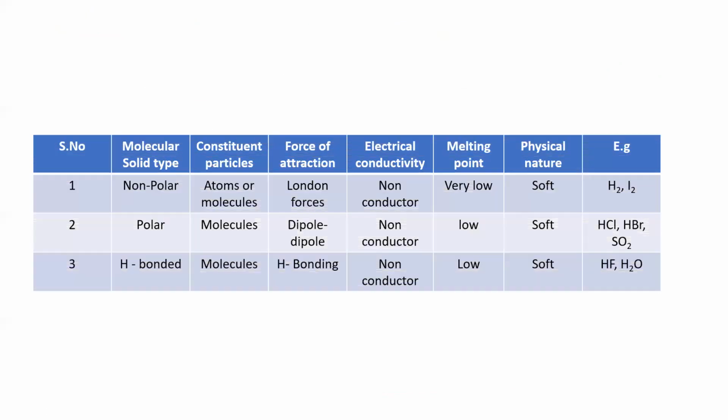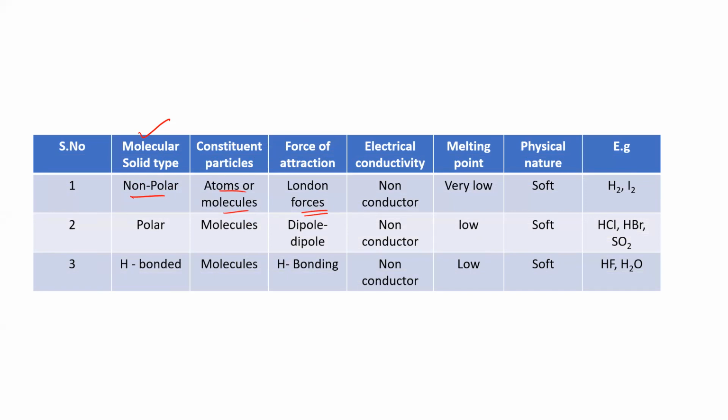The next category. Let's combine all these things. First, the non-polar molecular solid: atoms or molecules are the constituent particles. Here we have London forces, which we discussed, that is, weak van der Waals forces of attraction. At any fraction of time the electrons can go back to their original position, so the separation of charge vanishes.